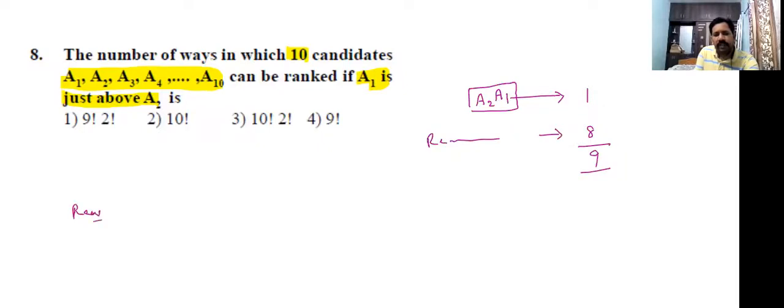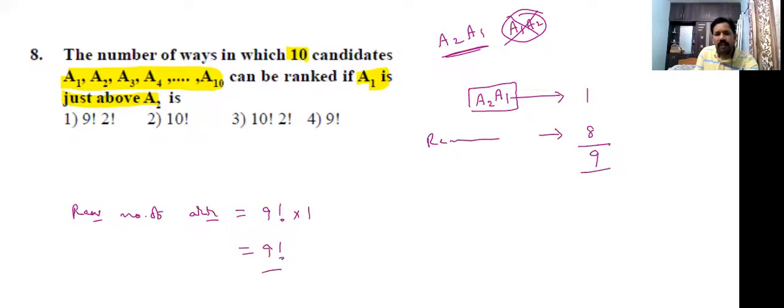9 units can be arranged. Required number of arrangements is equal to 9 factorial. But these two people can be arranged only one way, that is A2, A1. Don't arrange A1, A2. It is possible only one way. Finally, what is the answer? That is 9 factorial ways. Fourth option is correct.